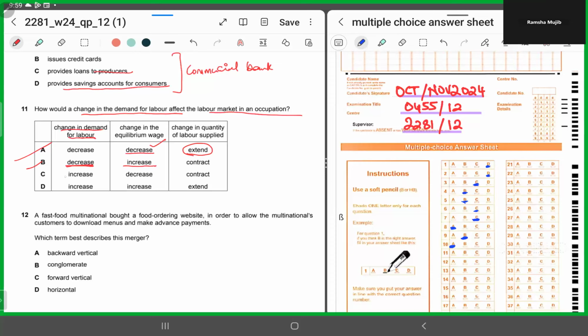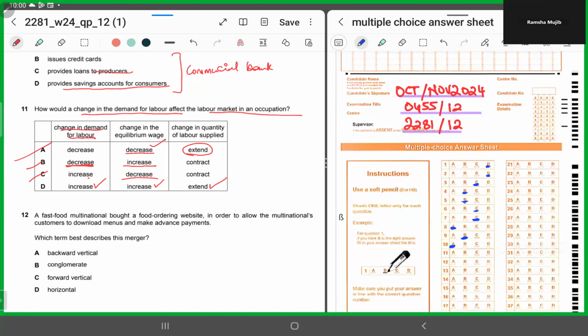C says change in demand for labor is increasing. All right, if more and more labor is required, the demand is rising, and the change in equilibrium wage is decreasing. No, if there has been a surge, the equilibrium wage should rise. Again, you will chop C. D says the change in demand for labor is increasing. If more labor is going to be in demand, the equilibrium wage would increase, and the quantity supplied will extend.